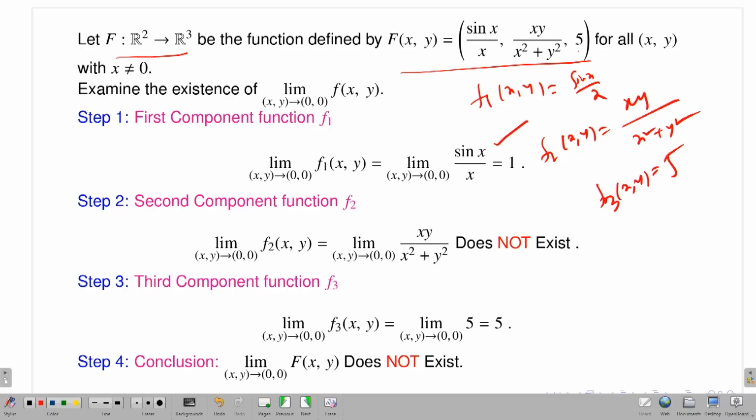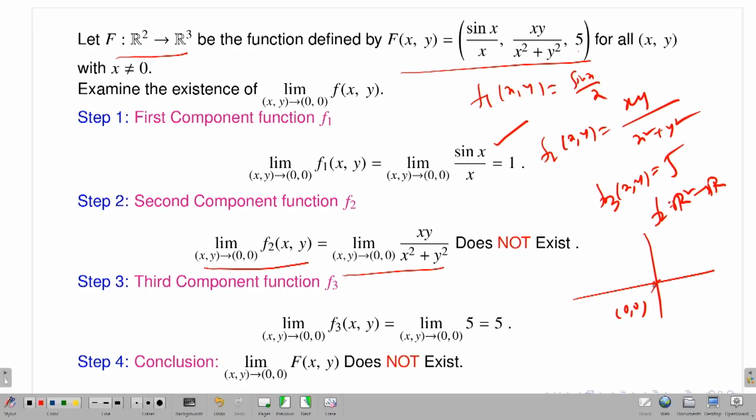Now, the first limit exists, not an issue, I just explained. Look at the second one. Let (x,y) approach 0 for f2, that is, the limit of xy by x squared plus y squared, and that limit does not exist. Why? Because f2 is a function from R2 to R, and I want to investigate the existence of the limit at the origin.